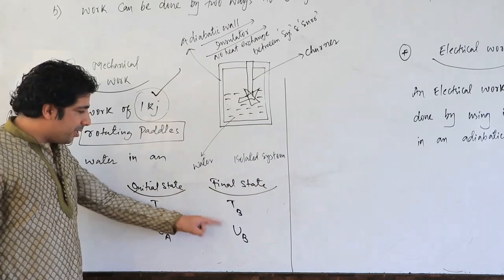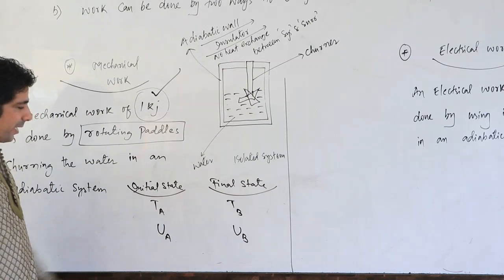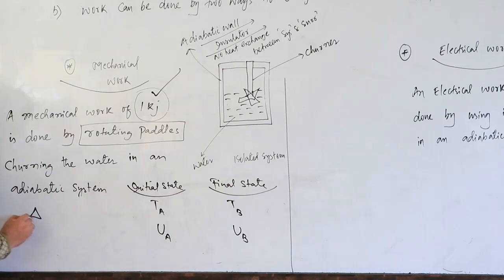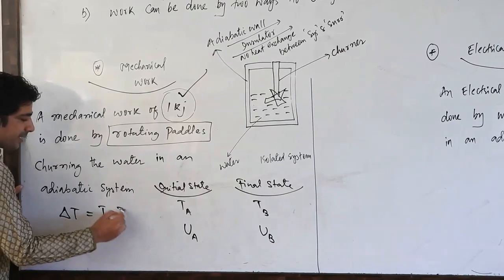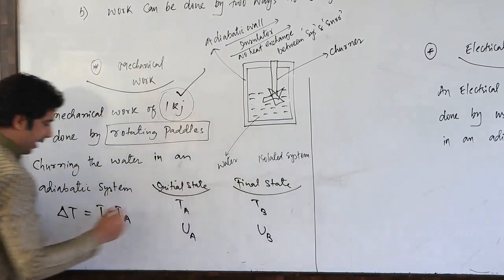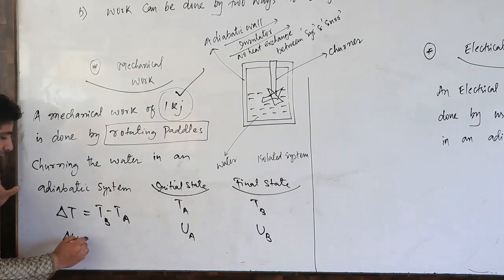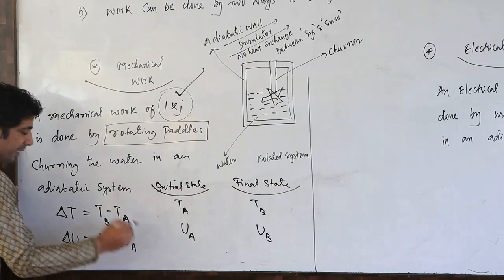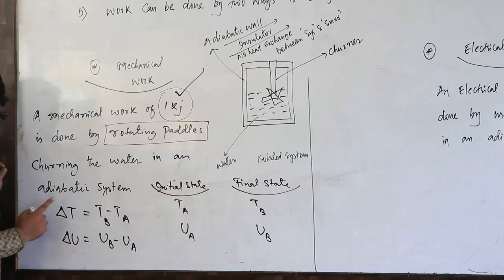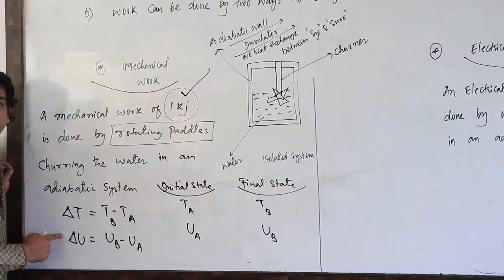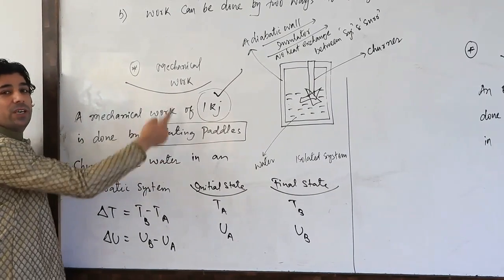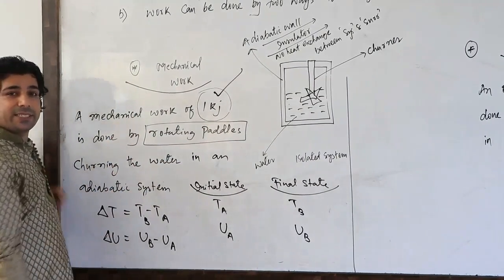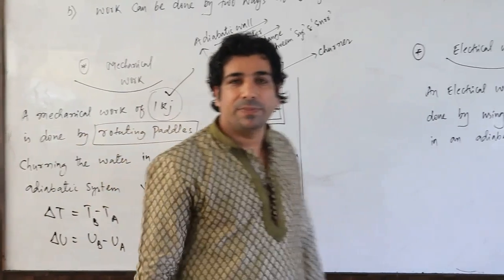So when you know these terms, you can easily write down now, my dear friends, what is the change in temperature. The change in temperature will be final minus initial, that is TB minus TA. And the change in internal energy will be delta U equals UB minus UA. This is change in temperature and this is change in internal energy by doing 1 kilojoule of which work? Mechanical work. In which system? Adiabatic system. My dear friends, I hope you have understood.